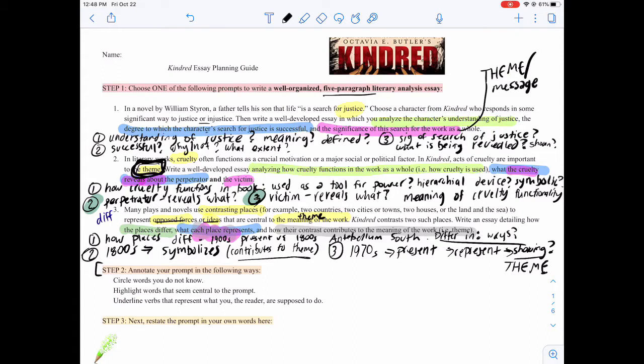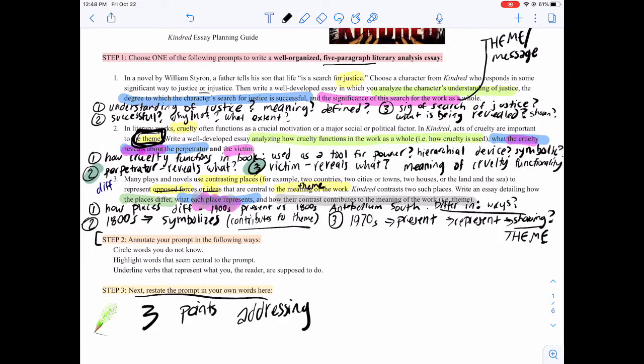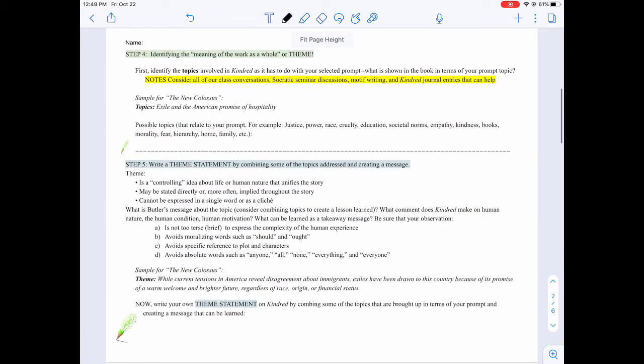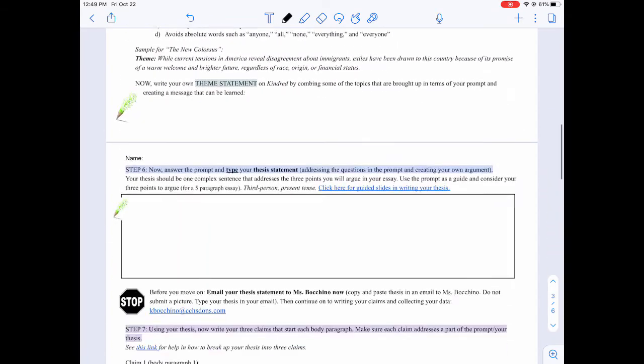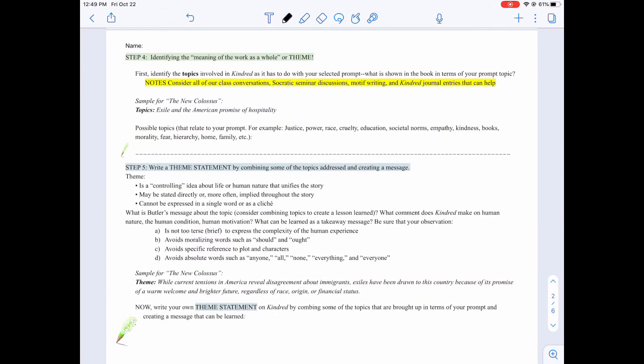So once you choose which prompt you want to write about, you will annotate it to make sure you understand it, and then you would restate it in your own words here. You want to make sure you have 3 points that you're addressing, because we're doing a 5-paragraph essay, so you should have at least 3 points that you're addressing. So once you do that, you're then going to complete your steps 4 and 5, and ultimately you will write your thesis. So very quickly, you will identify the meaning of the work, so the theme.